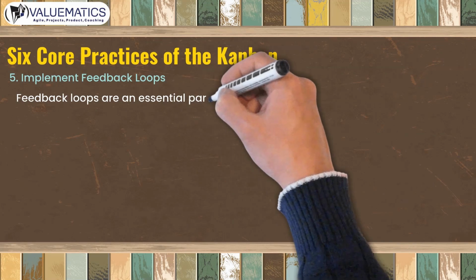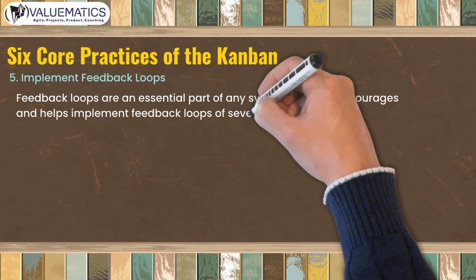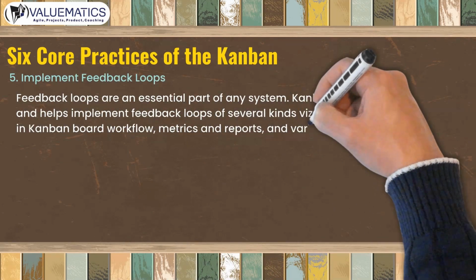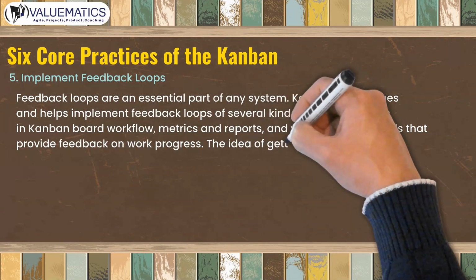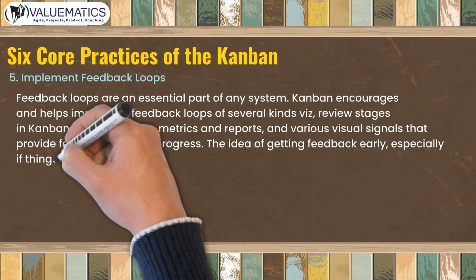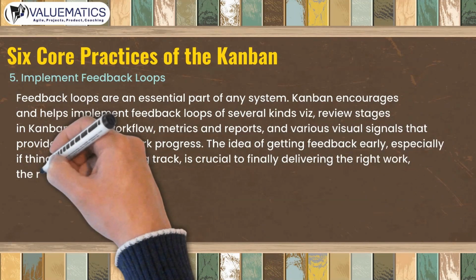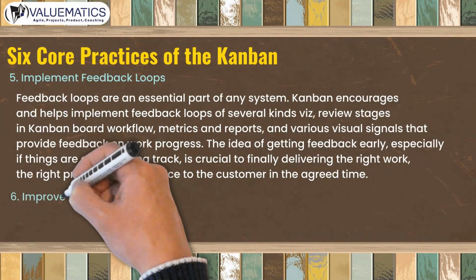Feedback loops are an essential part of any system. Kanban encourages and helps implement feedback loops of several kinds: viz., review stages in Kanban board workflow, metrics and reports, and various visual signals that provide feedback on work progress. The idea of getting feedback early, especially if things are on the wrong track, is crucial to finally delivering the right work, the right product, or the service to the customer in the agreed time.